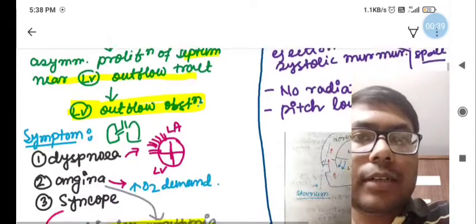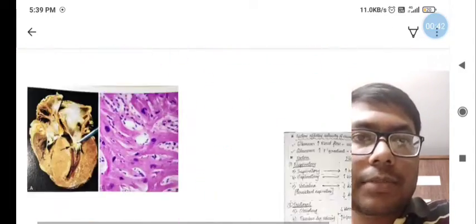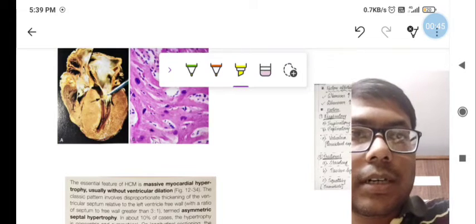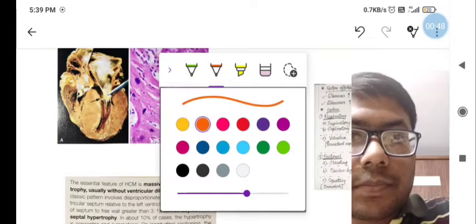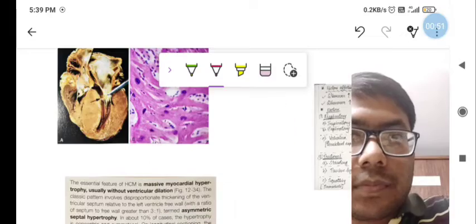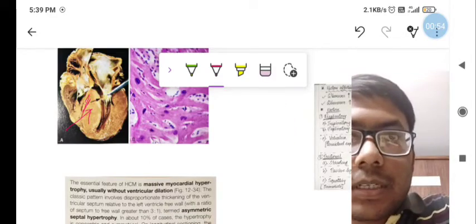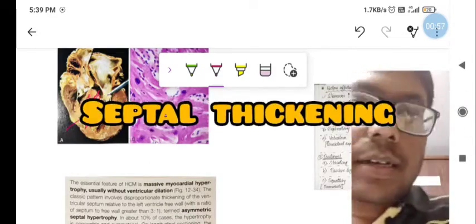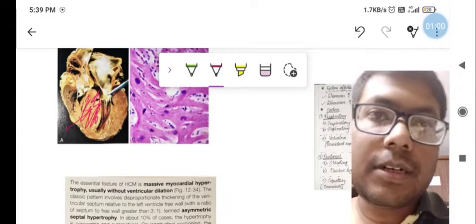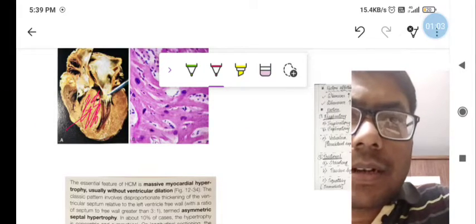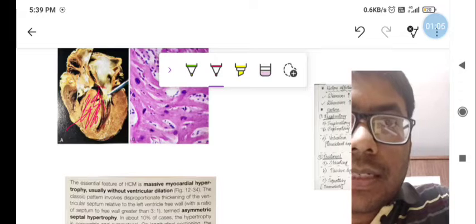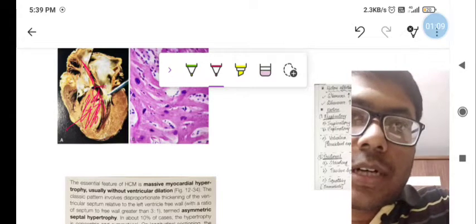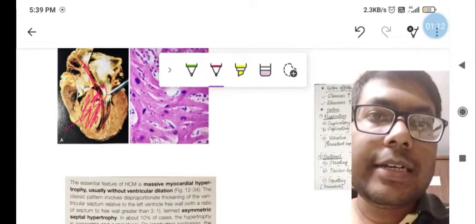If I see the picture of HOCM, it is very important. This is the septum which is thickened, that is a banana shaped septum, and this is the left ventricular outflow tract, this is the aorta, and this outflow tract is obstructed, so this is called HOCM.